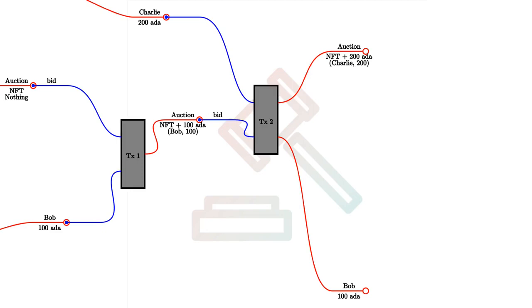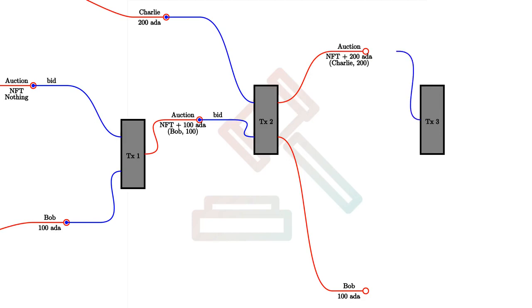It has to check that the new highest bid is actually higher than the old highest bid. It has to check that the new auction UTXO is correctly updated. And it also has to make sure that the original highest bidder, Bob in this case, gets his bid back.